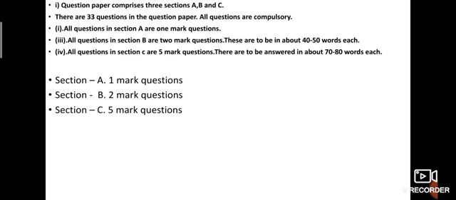Listen, first one is section A. The question paper comprises 3 sections: A, B and C. Questions in section A are 1 mark questions. So every question in section A has 1 mark, whether it is an MCQ, VSA type, or assertion reason question, it will be 1 mark. Then all 6 questions in section B are 2 mark questions. They are to be answered in about 40 to 50 words each. Then all questions in section C are 5 mark questions. They are to be answered in about 70 to 80 words each. Okay, it depends on their marks.